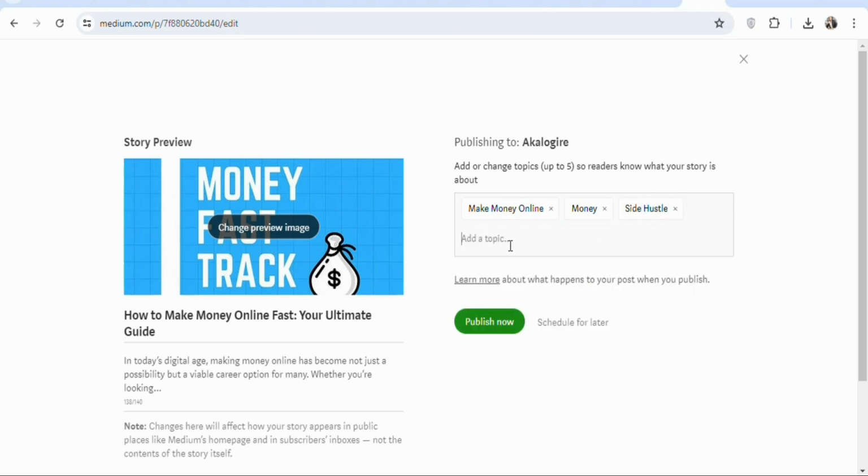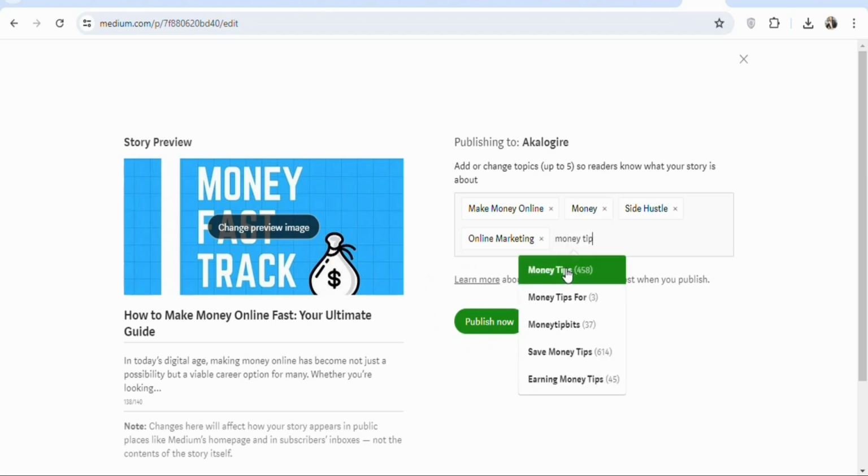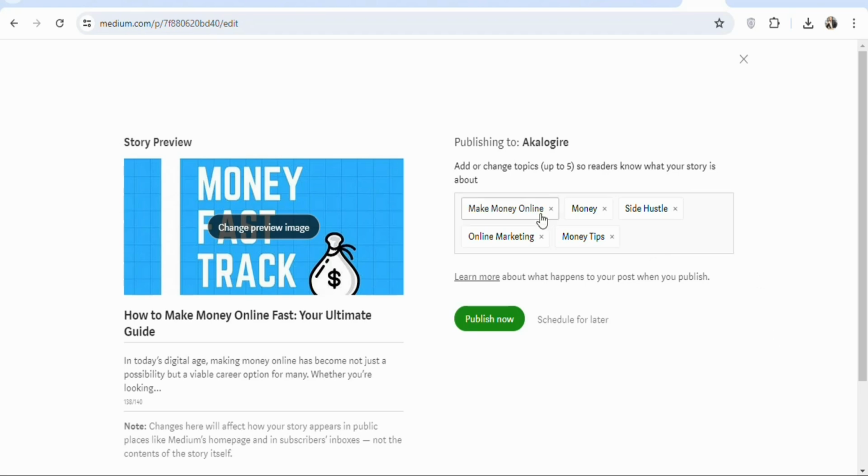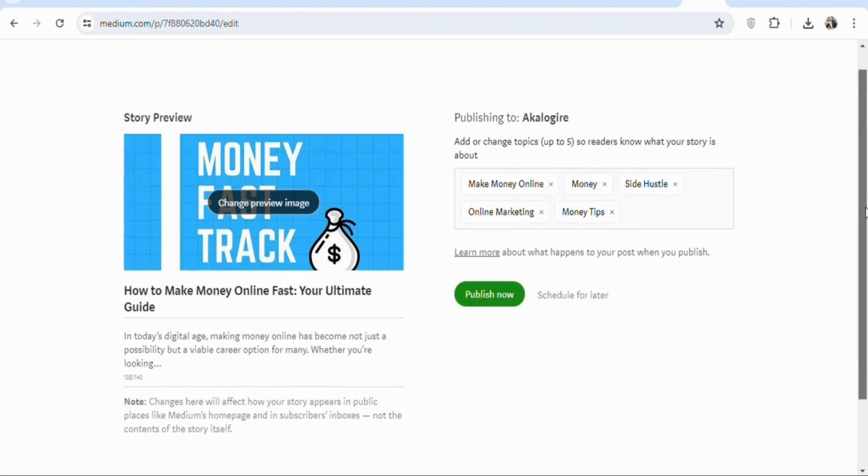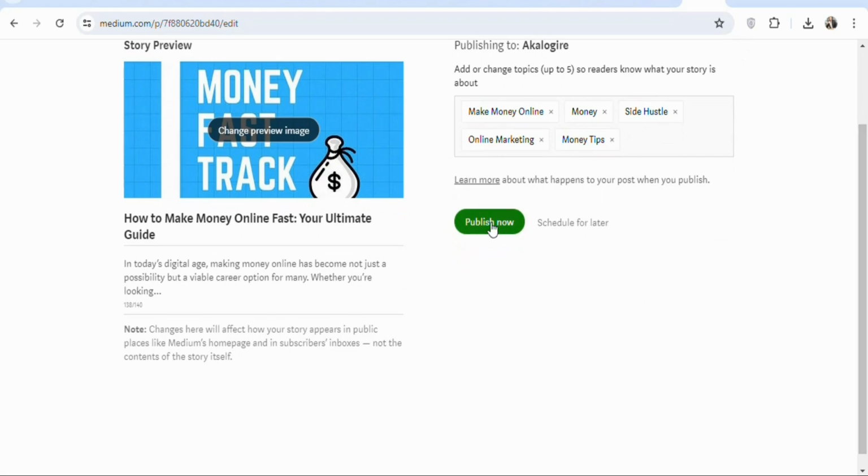Once that is done, you have to enter something like online business or online marketing, any of them that you want, select it. Once that is done, you can type something like money tips. You can see it, enter it. Once you enter, the tags are going to help your article to be ranked high on this website. So you are going to be ranked for all these keywords. Now once you have entered the tags, the next step is that you have to click right here, publish now.